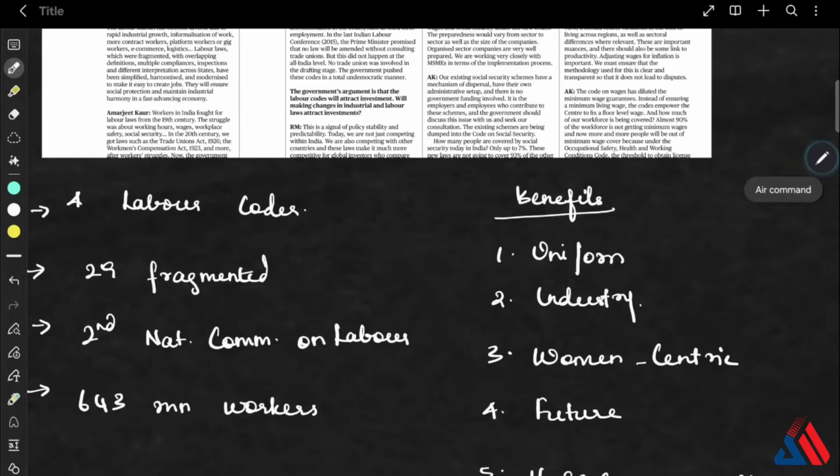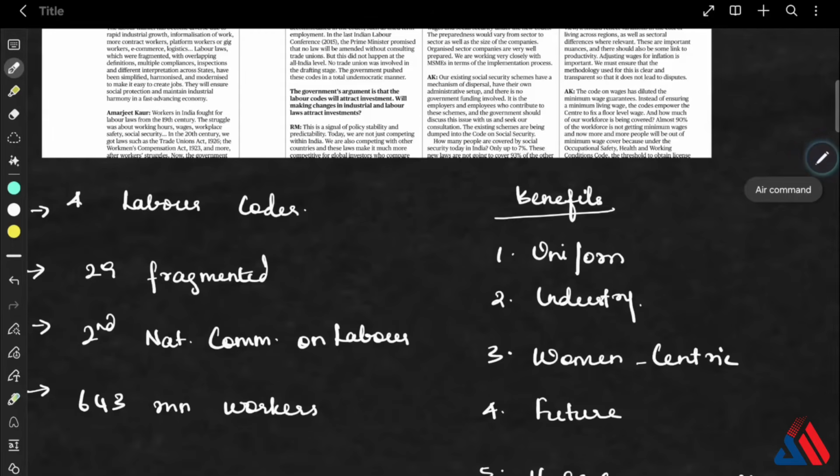Now they also come up with something known as digital inspections, which is algorithm based and which leads to less harassment. This will definitely boost ease of doing business and formalization. Okay, the next one is women-centric reforms, that is, equal remuneration has been enforced, and night shift is now allowed with both safety as well as consent, and stronger maternity and social protection is also extended to women.